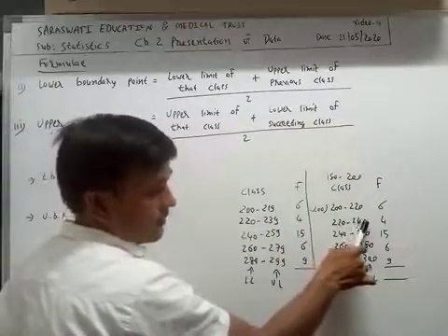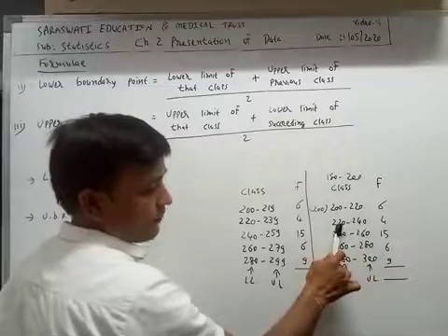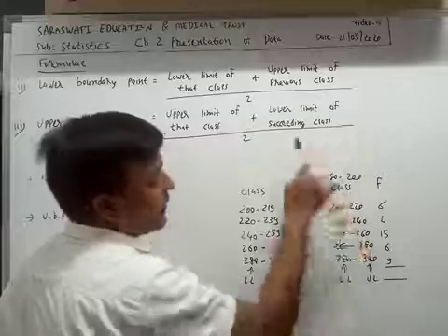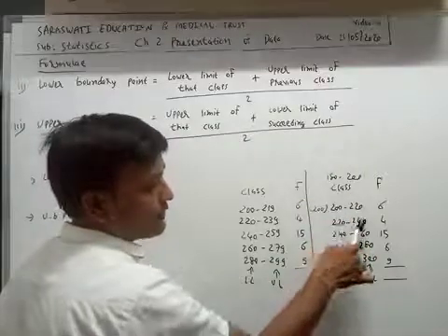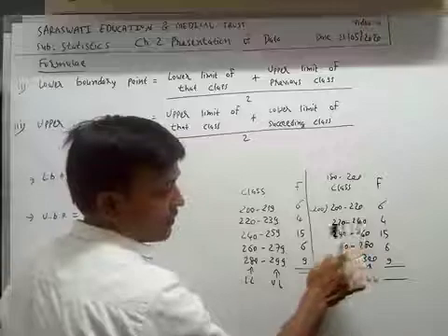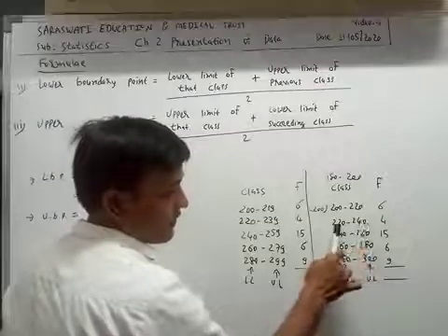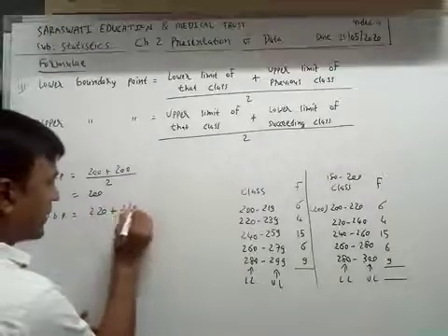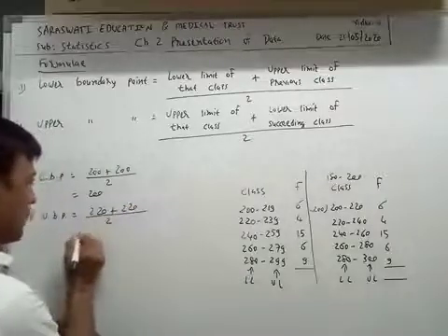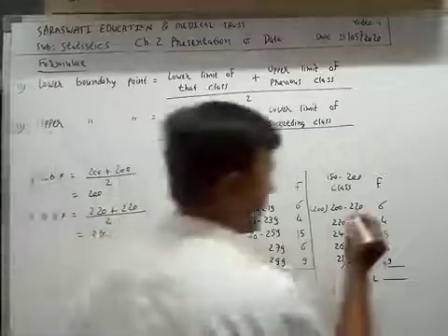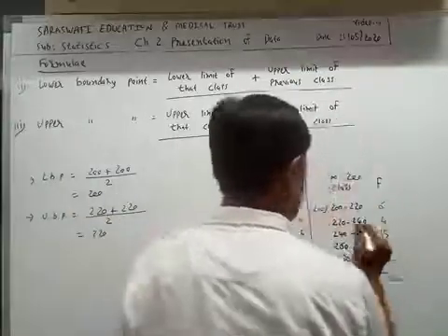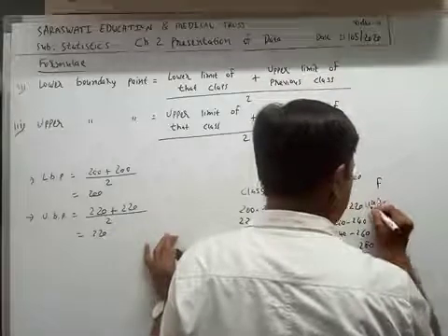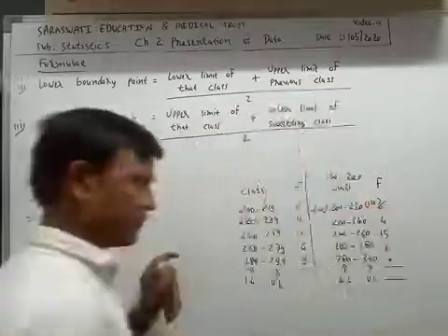The succeeding class is this one and the lower limit is this one. So 220 upon 2, the answer is 220. I will write this answer in brackets so you will understand.